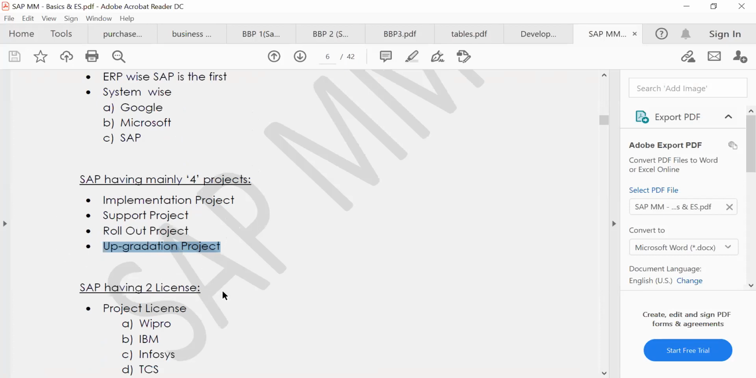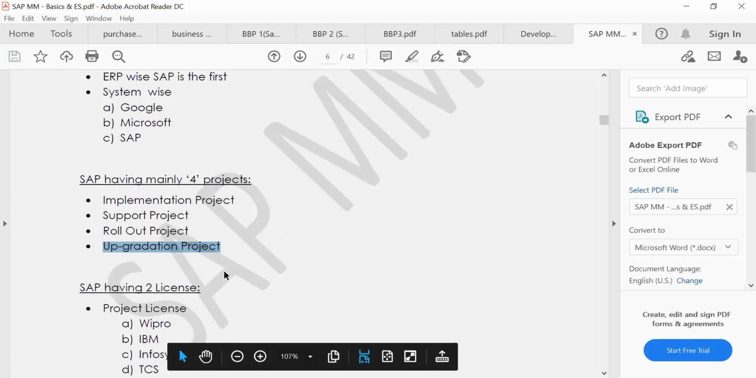Under this, again, sub projects will come, like testing projects and conversion projects. In ECC to S4 HANA, we are converting the system, so these are called conversion projects and migration projects. Like that, different projects will come. We will discuss everything in the project class.